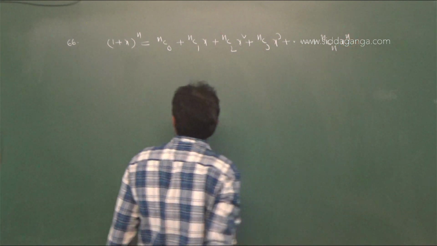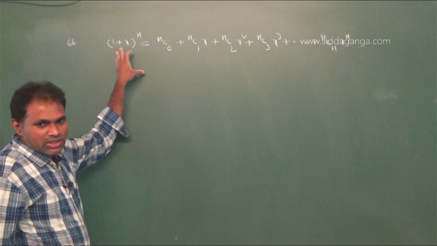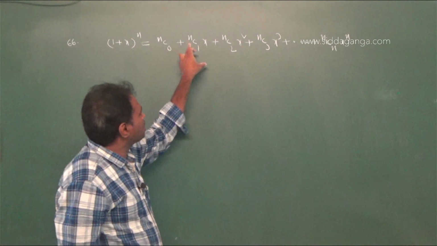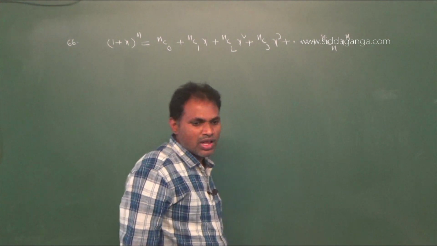This is the expansion of 1 plus x whole power n.